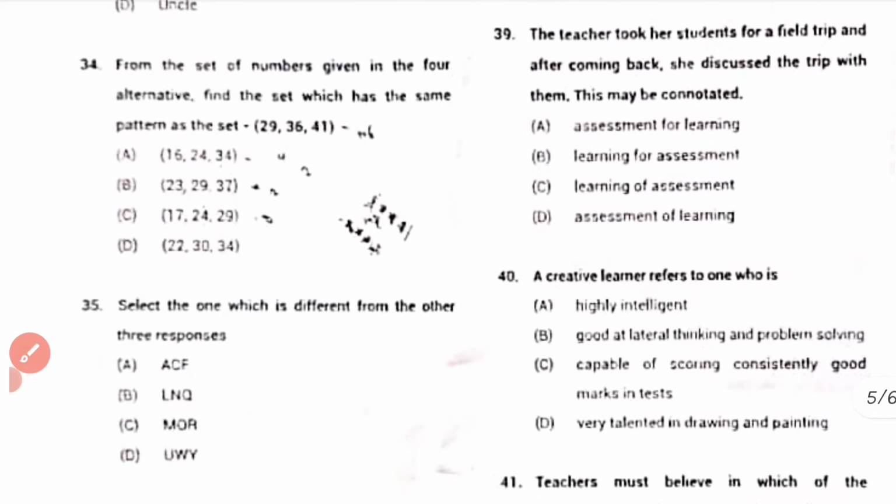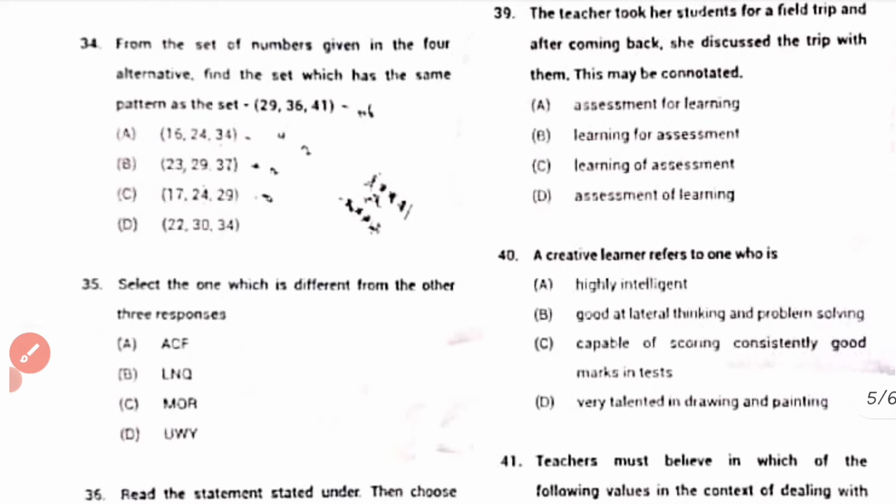39. The teacher took her students to a field trip, and after coming back, she discussed the trip with them. This may be considered as assessment for learning. 40. A creative learner refers to one who is good at lateral thinking and problem solving. That is a creative learner.